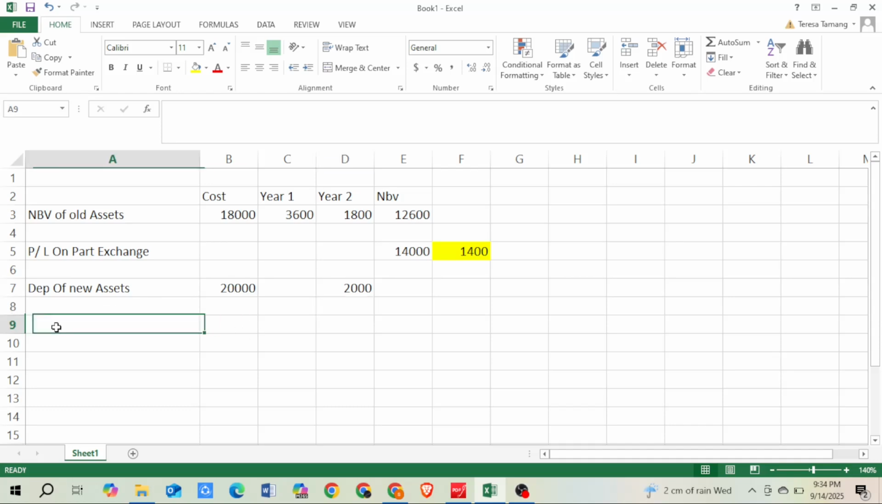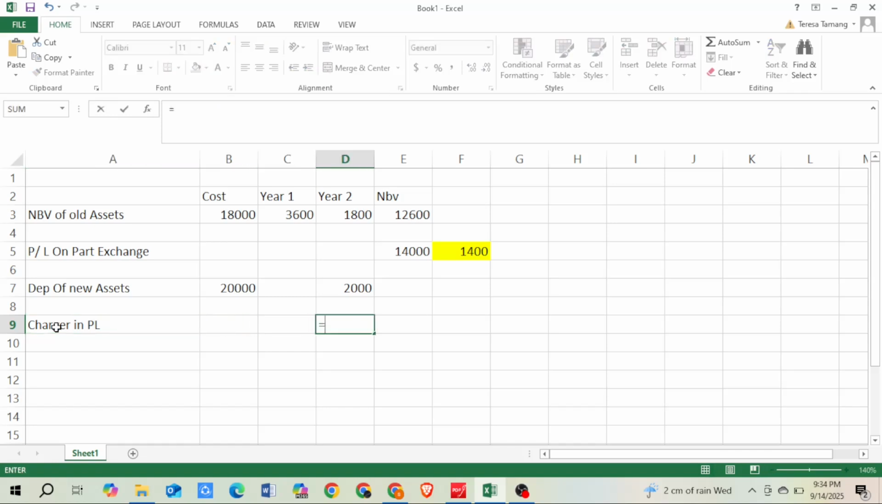Now the charges in the profit and loss are in the second year; the first year we don't need. So this is the total amount that we charge: 1,800 for the old asset and 2,000 for the new asset, so 3,800. And the income in the profit and loss in the second year is the profit that we got on disposal or part exchange, which is 1,400.